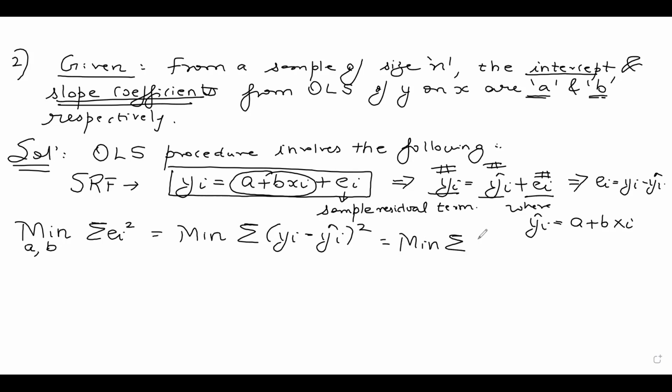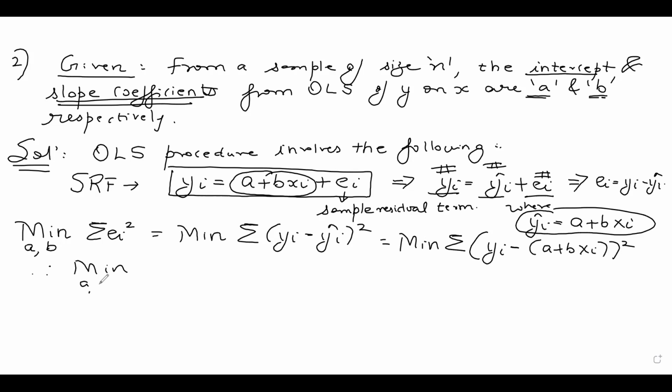And if you look at this closely, yi hat is a plus b xi, so I can write yi minus (a plus b xi) whole square. So our objective finally is to choose a and b so as to minimize summation of (yi minus a minus b xi) whole square. This is our objective for the ordinary least squares procedure. Now I can also write this as summation ei square.